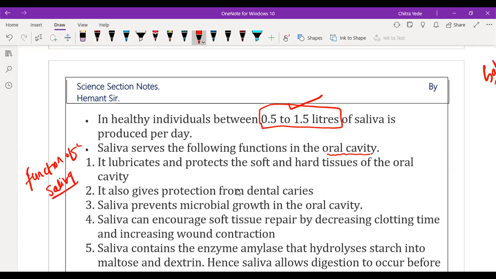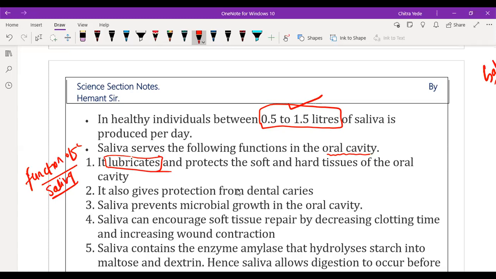First, it lubricates. Whatever food we eat, the mastication process takes place, and during mastication saliva gets mixed into it. Due to the mixing of saliva, the food becomes lubricated, so that during swallowing or peristaltic movement, the food does not harm the soft inner lining wall of the esophagus.